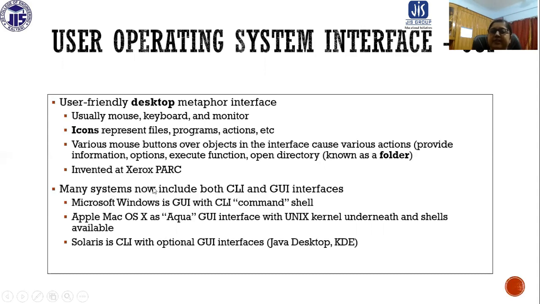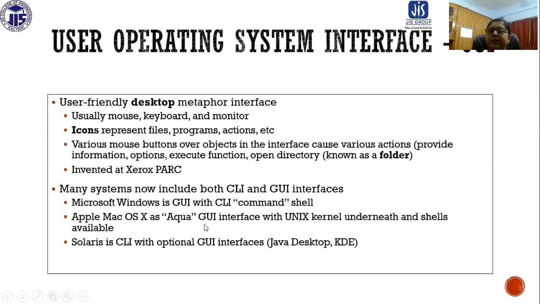Many systems now include both CLI and GUI. In Linux you have both. In Windows also you have both. There is a command line interpreter also, the command shell is also there. In Windows we are not used to using that, but it is there. So GUI is there, and this is also there. Apple Mac OS X has the Aqua GUI interface with a Unix kernel underneath and shells available. Solaris is CLI with an optional GUI interface. Java Desktop KDE is there.